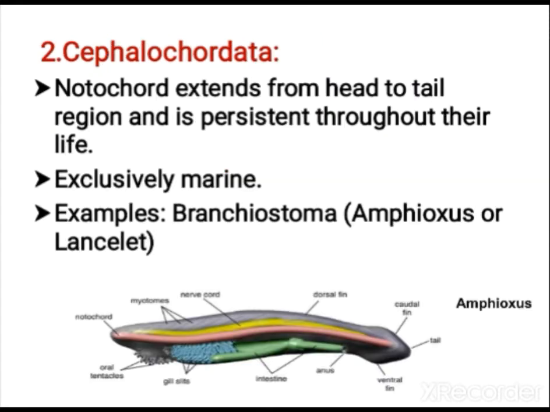Next, Cephalochordata. Here the notochord extends from head to tail and is persistent throughout life. These are all marine organisms. An example is Branchiostoma, that is Amphioxus. The diagram is given below. You can see the nerve cord, the fin-like structure, the notochord, the gill slits, and the tail.